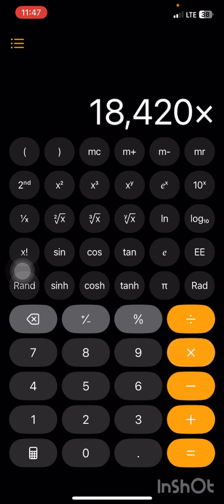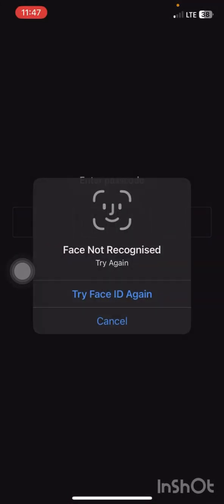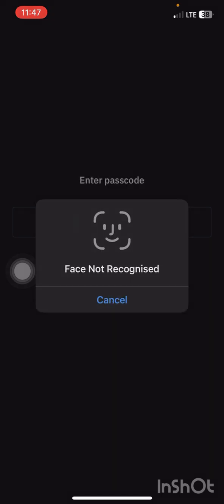Now this is something you can repeat again and again. By the time you do this 3 times in a day, of course 55,000 naira, or if you do it 3 times in a week, 55,000 naira. It's something you can compound and keep compounding. And of course you are doing this from the comfort of your home. You are not spending any extra money. And this here is for the Bitcoin.